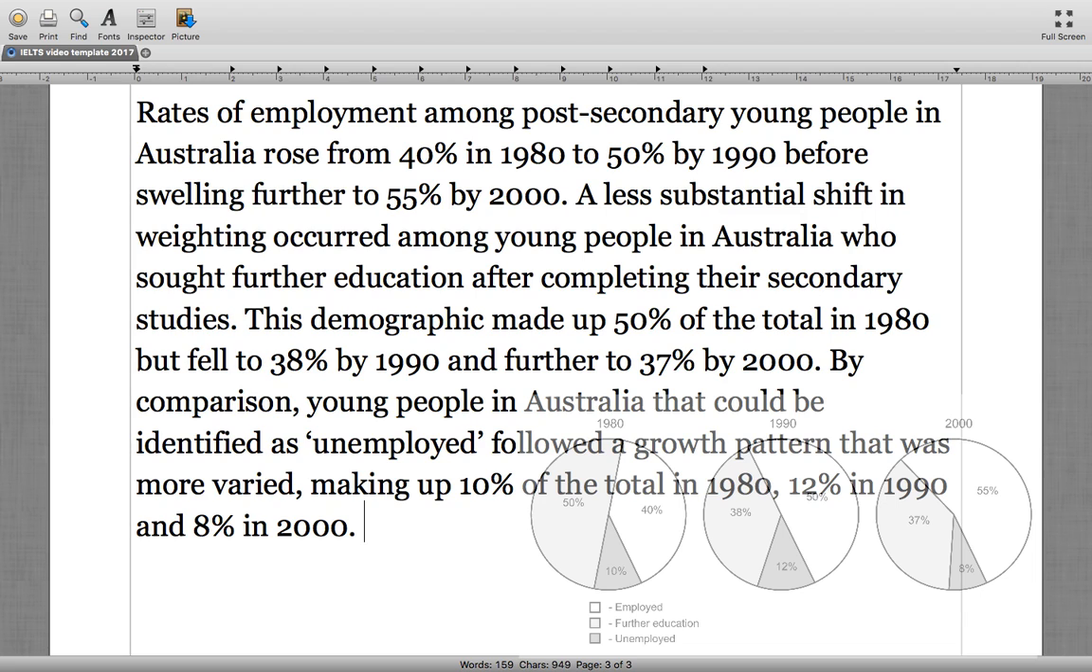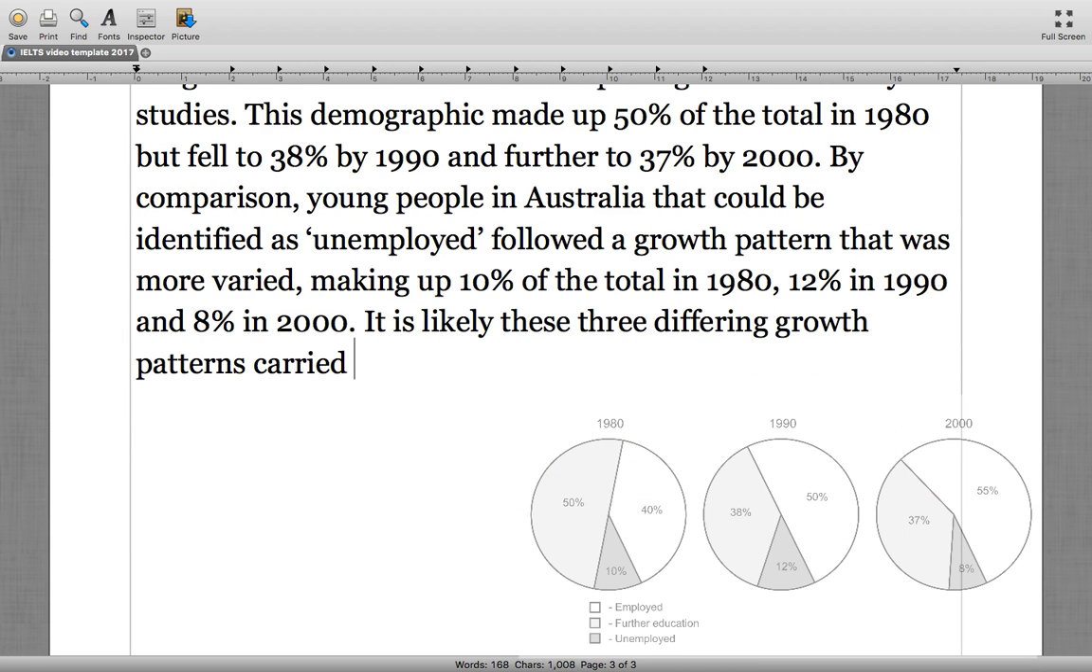Not indefinitely, but perhaps just beyond the year 2000. So it is likely these three differing growth patterns carried on in similar fashion beyond the year 2000.